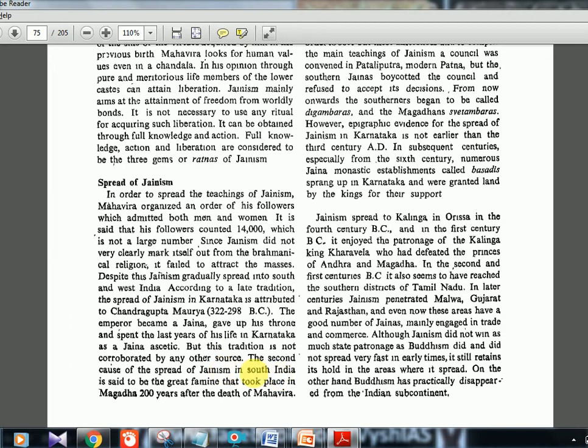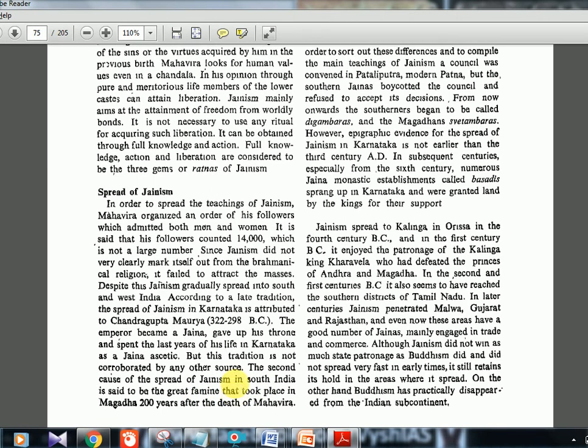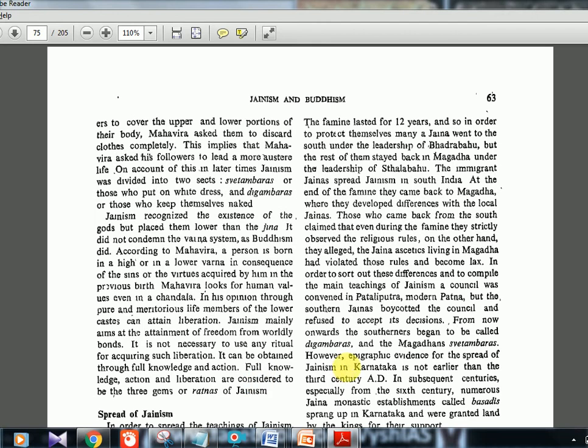And the second cause of the spread of Jainism in South India is said to be the Great Famine. Okay, a famine happened in this place. 200 years after the death of Mahavira, a famine happened, and it lasted for 12 years. So obviously some people will move out of the place, right? They moved out of Magadha. Many people under the leadership of a person called Bhadrabahu went down to Karnataka and settled somewhere in the south. And the other people who were left behind had their leader, Sthulabahu. So Bhadrabahu went south and Sthulabahu remained in the north.